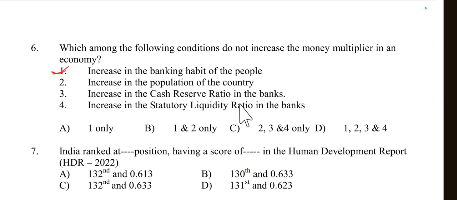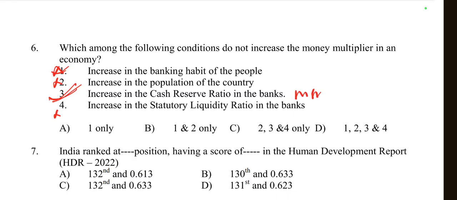Then, increase in the cash reserve ratio in the bank. No, if the cash reserve ratio increases, then the money multiplier decreases. So here the right option is option C. This has not happened, so option 4 is not correct. Increase in the cash reserve ratio in banks decreases the money multiplier.